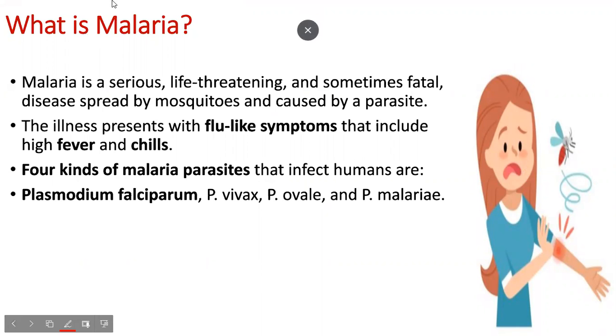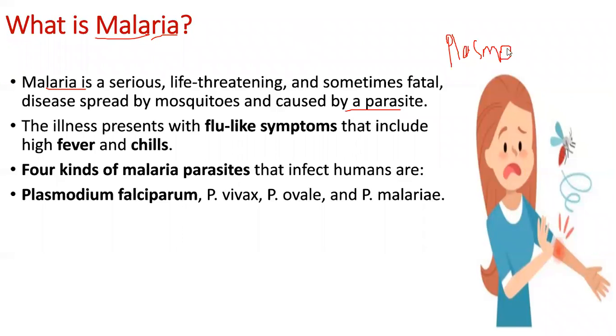Before that, let me tell you something. People used to believe that malaria is caused by the breeding of mosquitoes in wet areas. They used to think that mal means foul and aria means air, and where there is foul air, people used to get infected. But in reality, malaria is caused by a specific parasite called Plasmodium, which is a very tiny protozoan, which is responsible for this life-threatening disease.